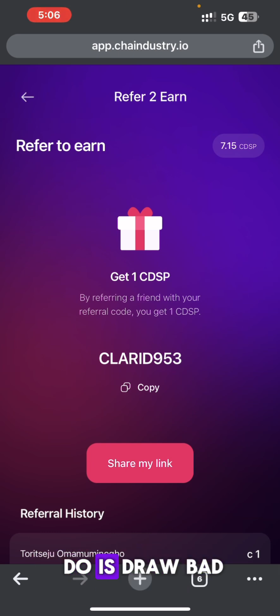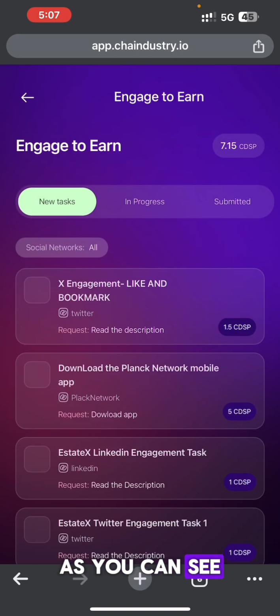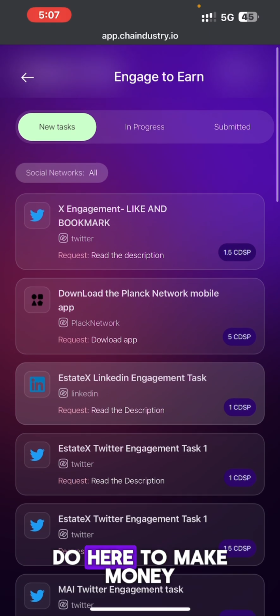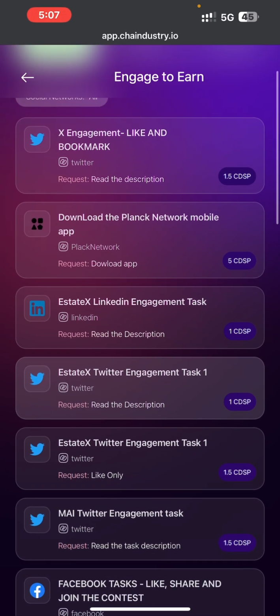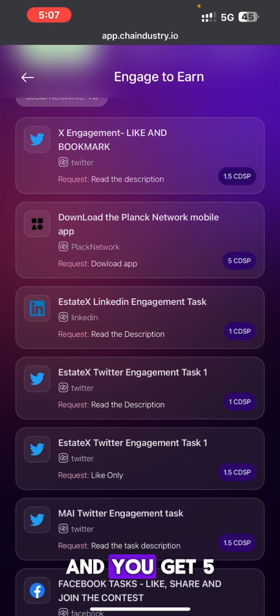So what you want to do is go back and click on engage to earn. When you click on engage to earn, as you can see, there are a lot of tasks you can do here to make money. You can see this one says download the Planet Network mobile app and you get 5 points.